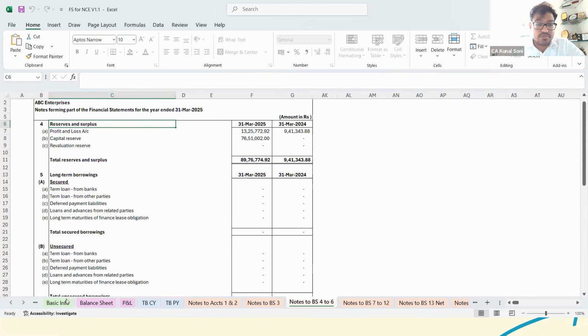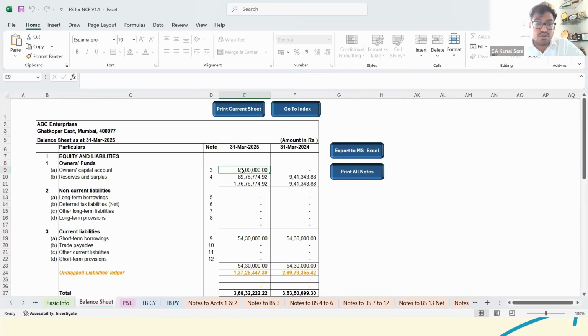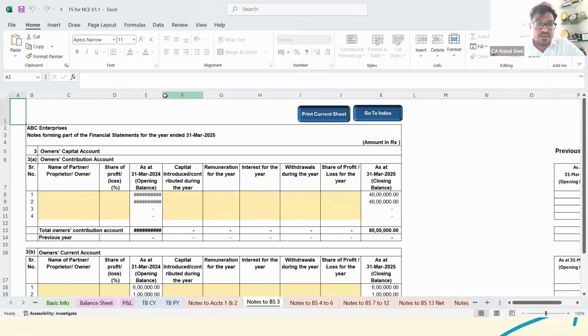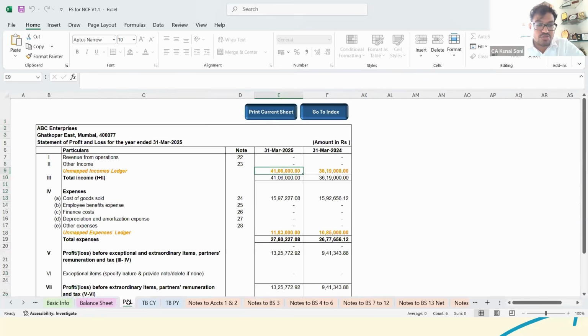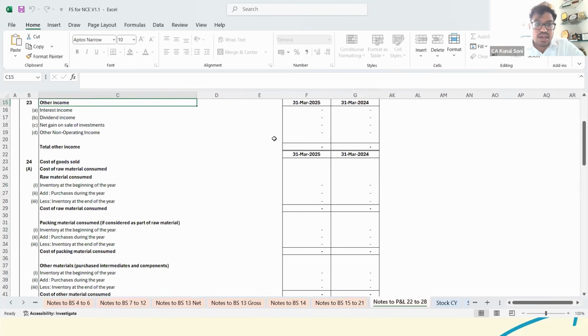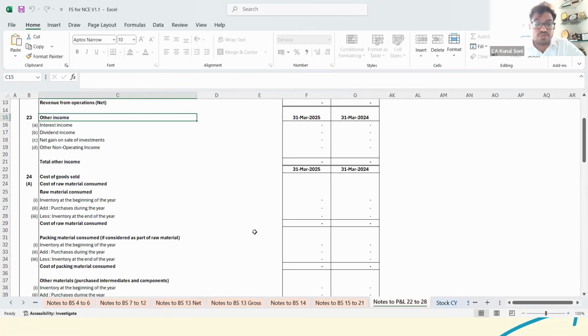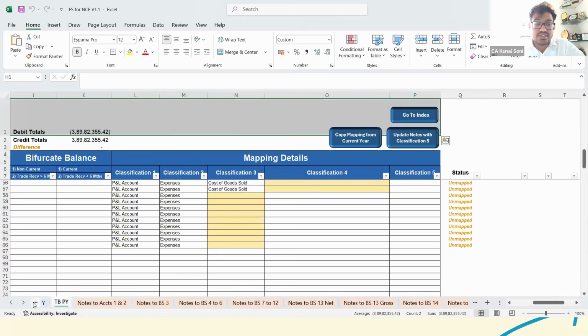Similarly, if I go into owner's capital, this is the note of owner's capital. So what they have done is, for all the items of the balance sheet and P&L, once you click on the same, it directly navigates you to the hyperlink of that particular schedule or the notes. So through this, the navigation becomes really easy.